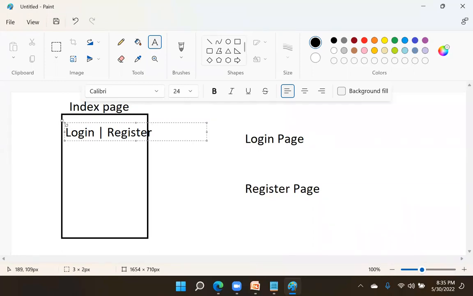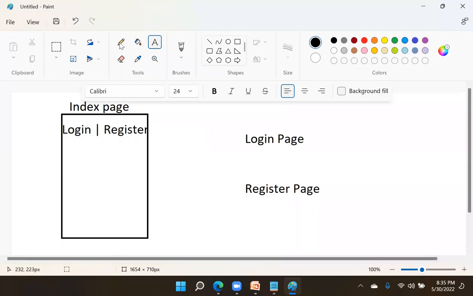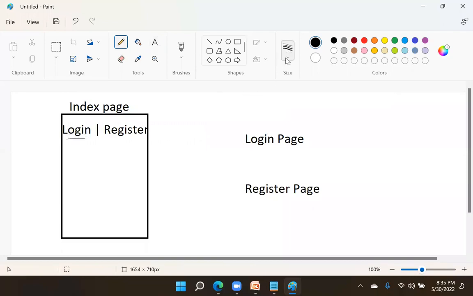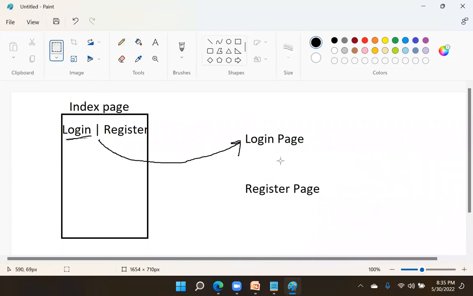Generally, earlier, when I click on login, this index page will go and the login page will come. That means the user will be navigated from one page to another. But in a single page application, the login will come in this page.